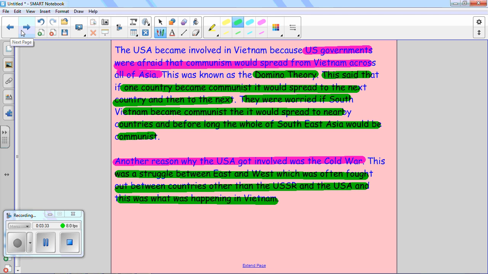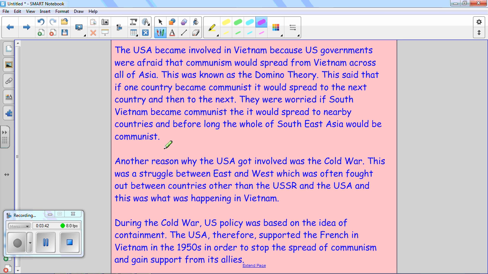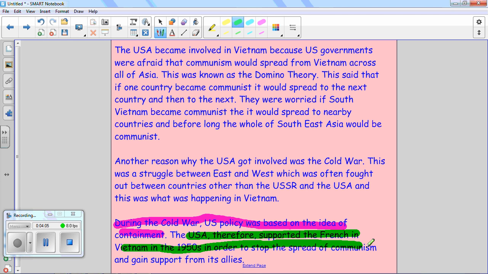So I'm going to move away from the mark scheme on this one. This is what the exam board gave us. This is the model answer, but I think we can improve on it, and this is how we can improve on it. During the Cold War, US policy was based on the idea of containment. There is another point. Now in the exam, I would pick the top one and the bottom one. What detail can we give? The USA therefore supported the French in Vietnam in the 1950s in order to stop the spread of communism and gain support from its allies. There we go, and I think that is a stronger point.